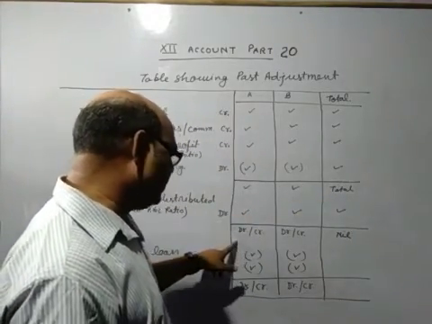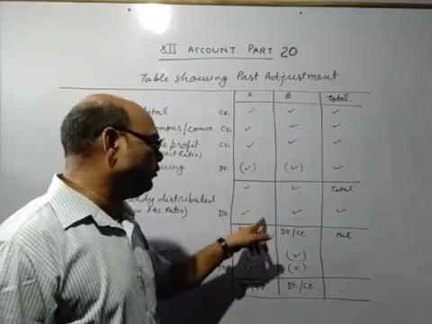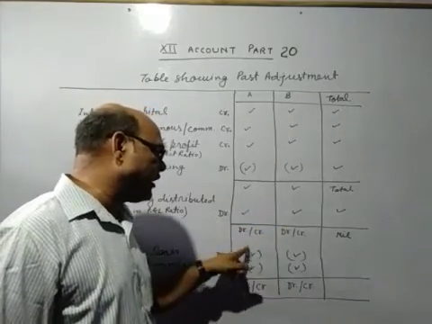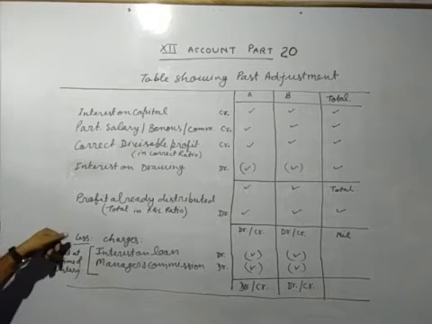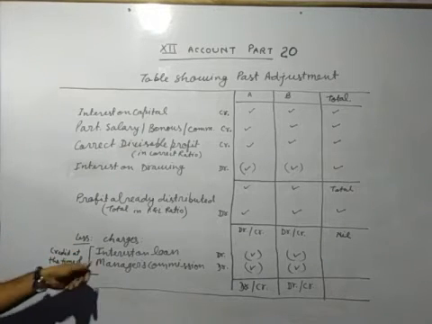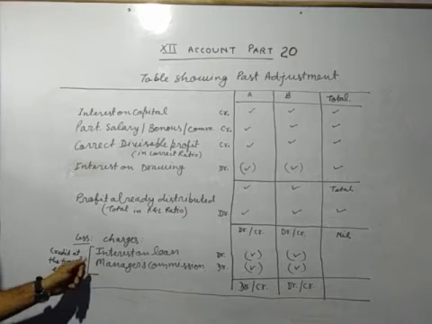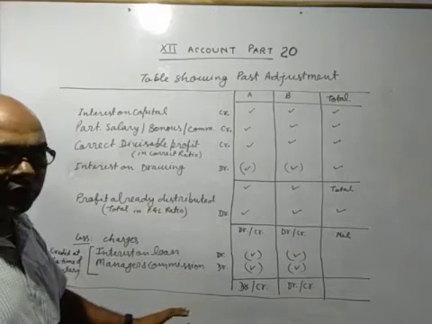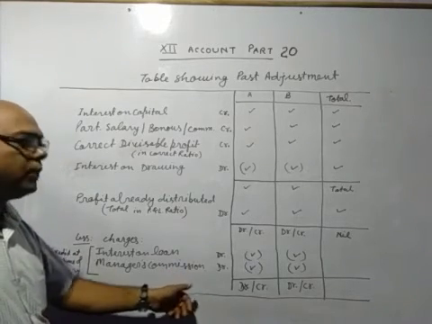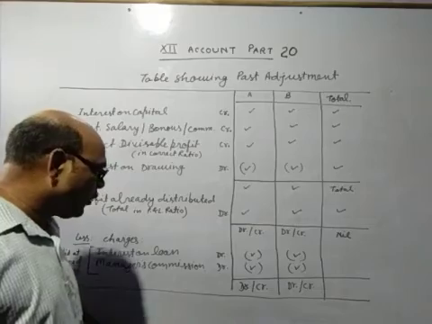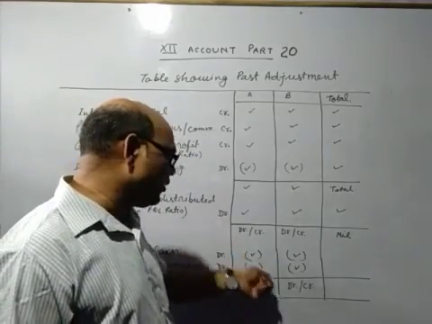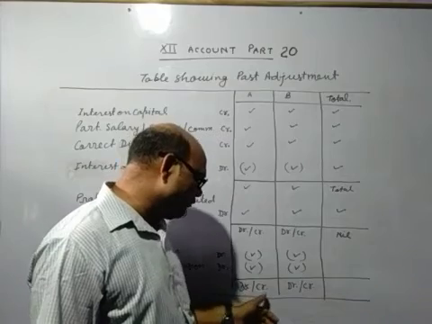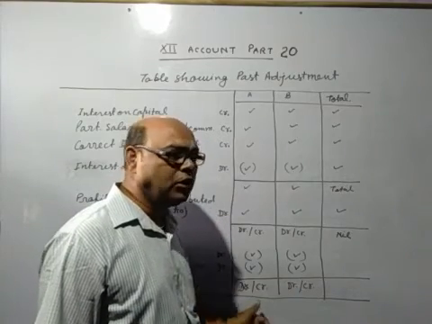And after that, you will add these two, the debit and credit will come. After that, you will record the charges: interest on loan, manager's commission, rent of the firm premises, all these will always be debit. Again make the total and write the result, either debit or credit.